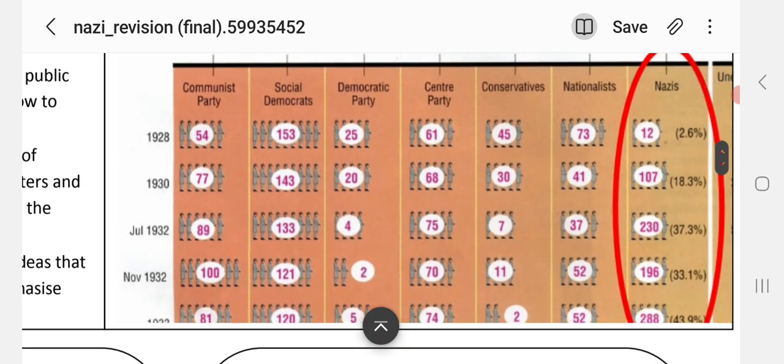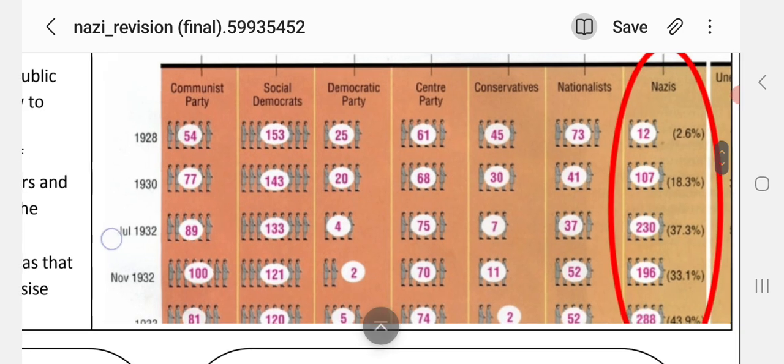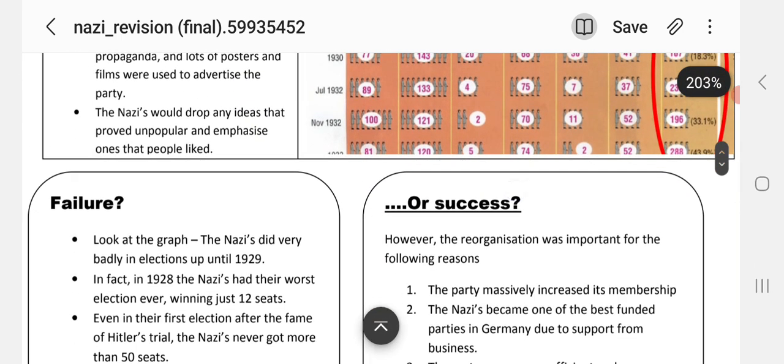If you look at the Nazis, in 1928 they had 12 seats, in 1930 107, which was 18%. In 1932 they had the most seats, but Hindenburg didn't like them, so they had to wait again. In November 1932, they again had the most with 196, but in 1933 they had the majority by far that time, and he had to give them power.